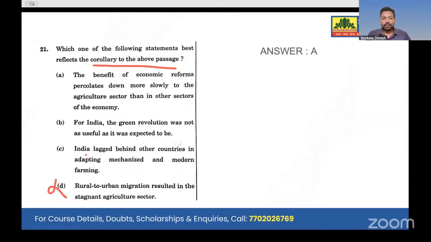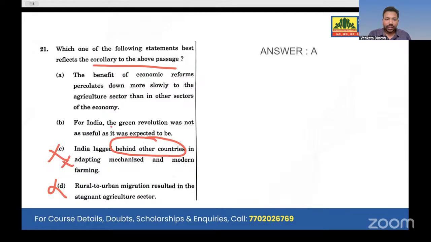Here we go with the elimination method because there is confusion between two options. India lagged behind other countries. He never compared with other countries. Yes, we know that compared to China, compared to America, we are lagging behind. But the author never said that. How can we assume when the author didn't say it?